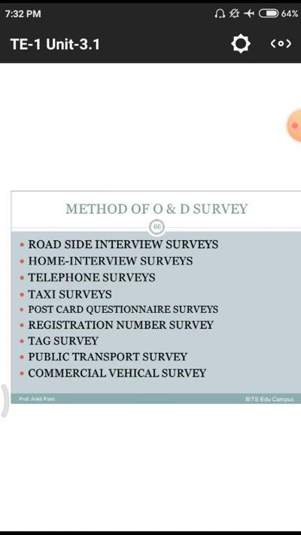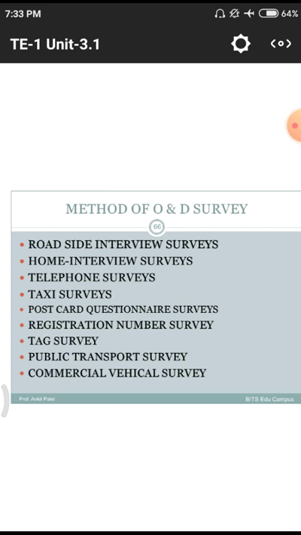They note down the difficulties and the easiest ways to go to those places. All those things they collect as data using roadside interview surveys.